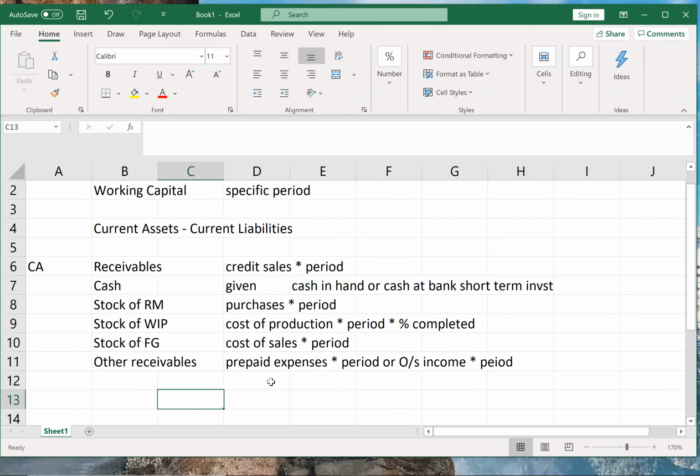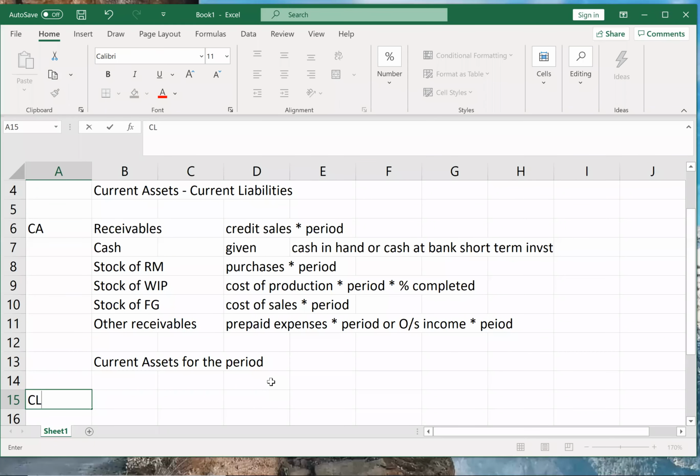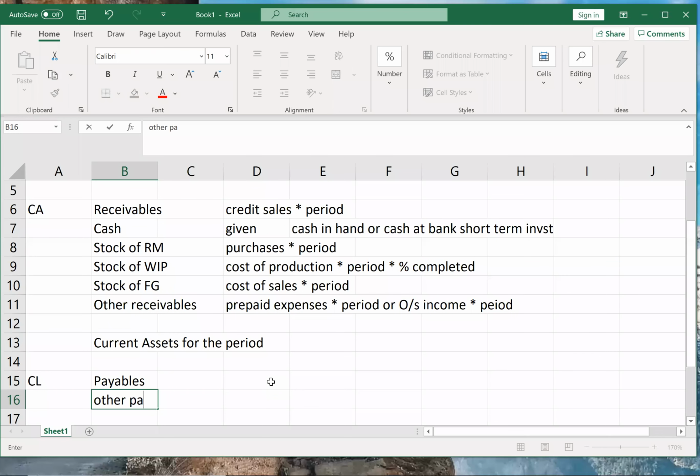So I'll get what? Therefore, I'll get current assets for the period. Minus what I want to do, current liabilities. So current liabilities will be creditors, or I can say any payables. That will be creditors and bills payable both, which I include in creditors. And other payables I'll write separately.